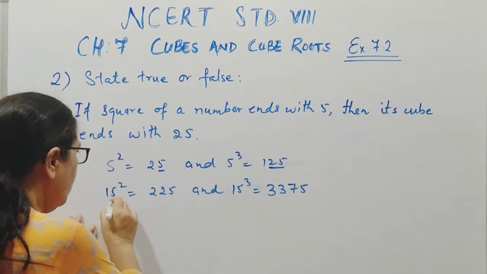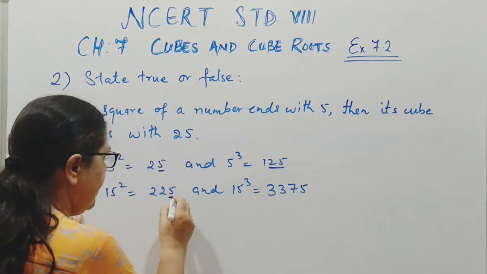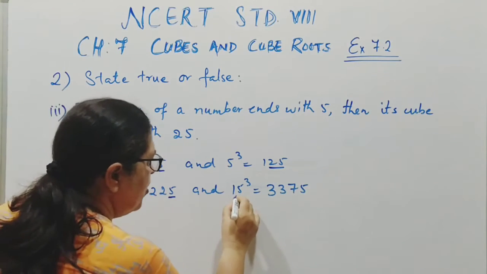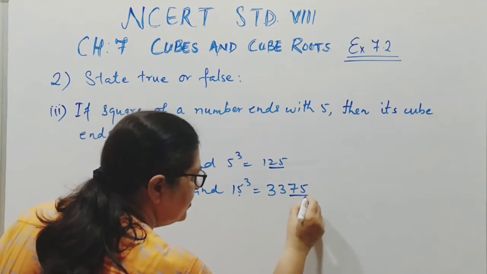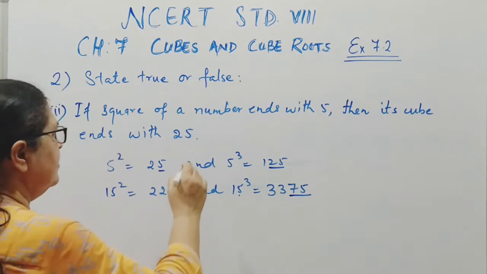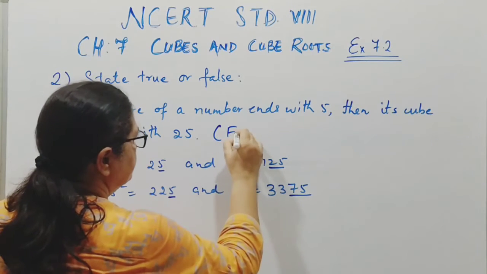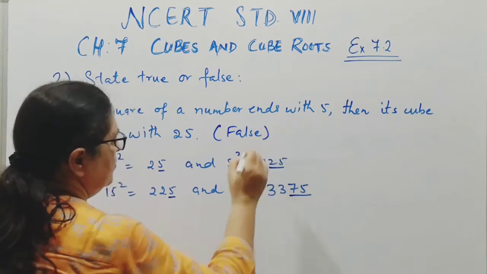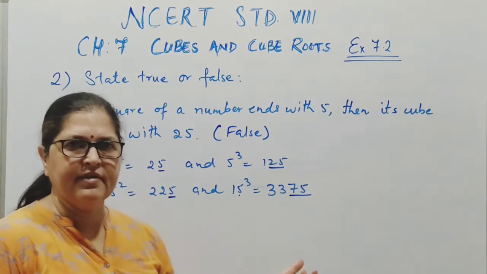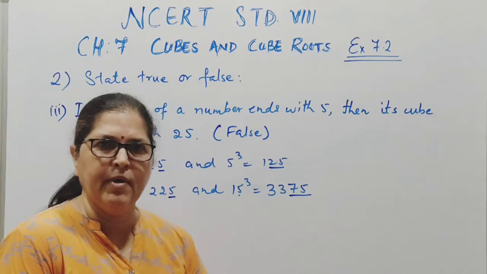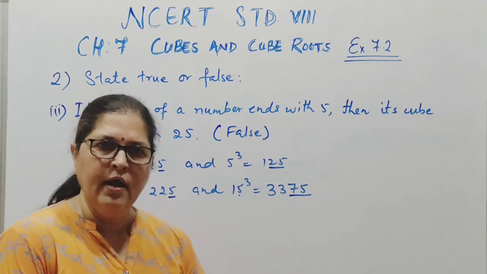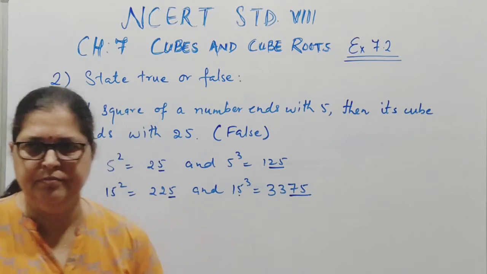And square of 15 ends with 5, but cube of 15 does not end with 25. Hence it is false. It is not necessary that if square of a number ends with 5, its cube will end with 25.